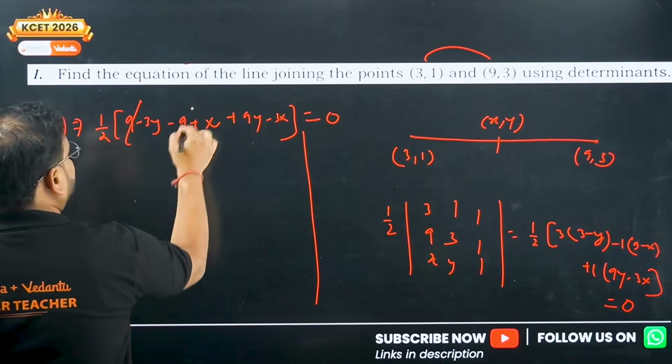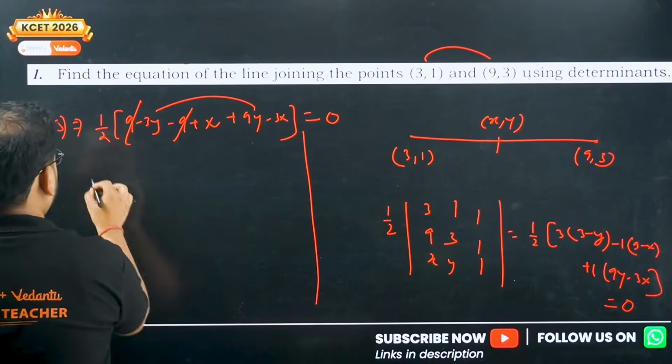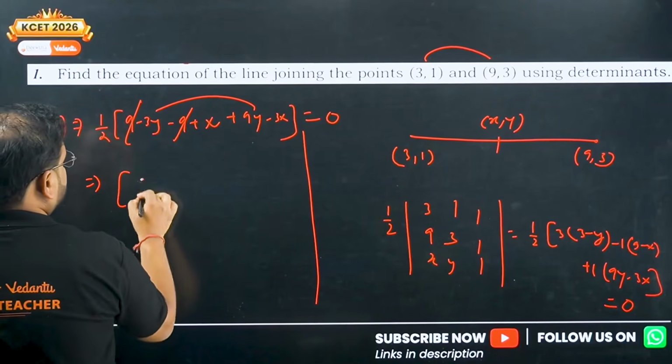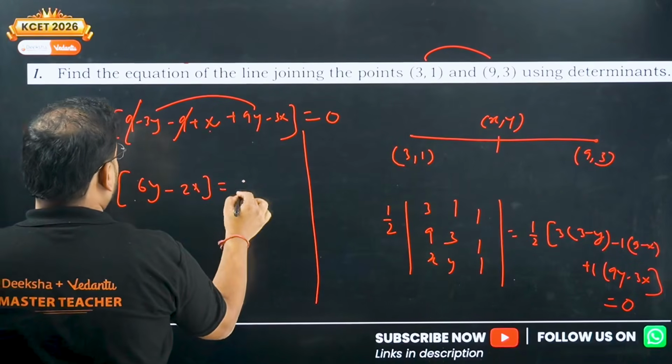The 9s cancel. 9y and 3y give 6y, and x and minus 3x become minus 2x, equal to 0.